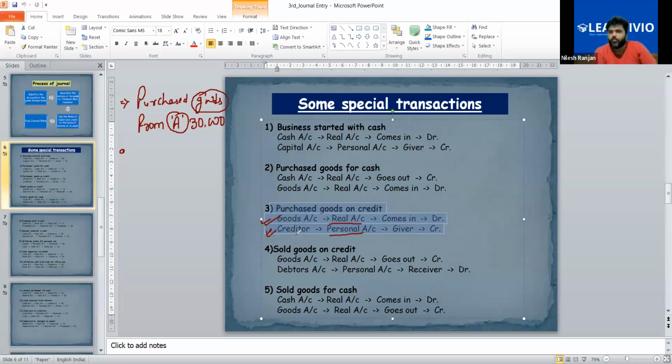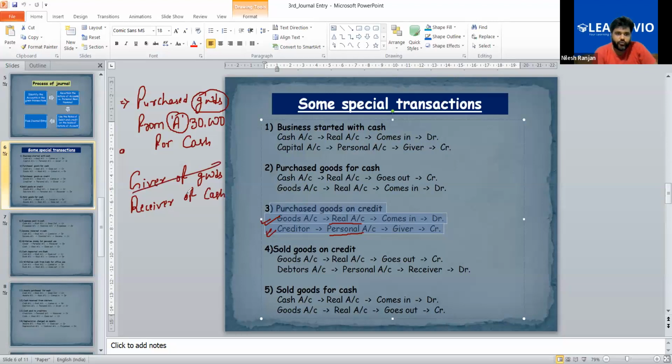Yes. But what if you pay cash to A, purchase goods, and paid the same amount of cash, 30,000? In that case, he is also receiver. If transaction is for cash, then he is giver of goods 30,000 and he is receiver of cash.